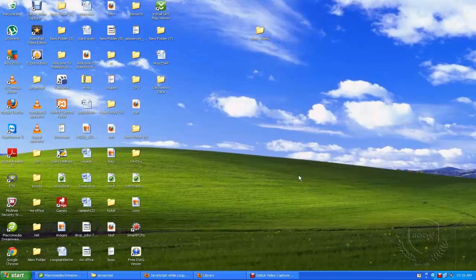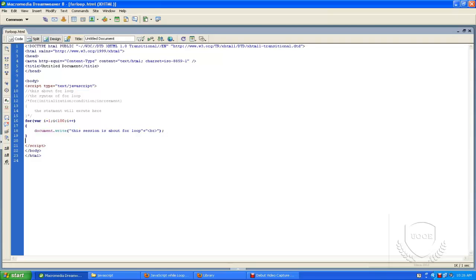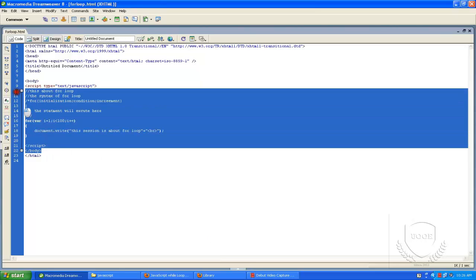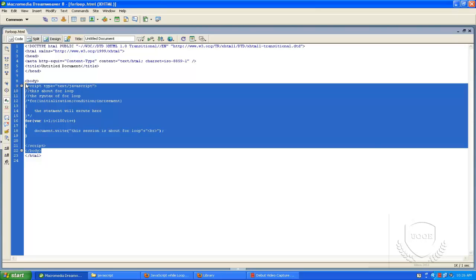Once again, I am giving a little bit of the definition of a loop because it's very important. What does loop mean? A loop can execute a block of code a number of times until the specified condition is either true or false. So today we are going to discuss the while loop.